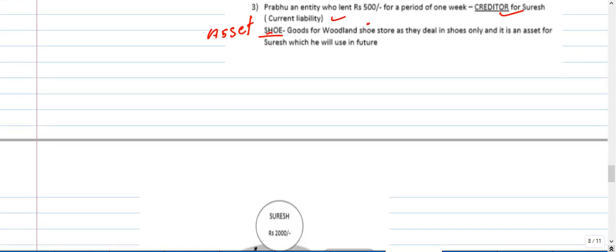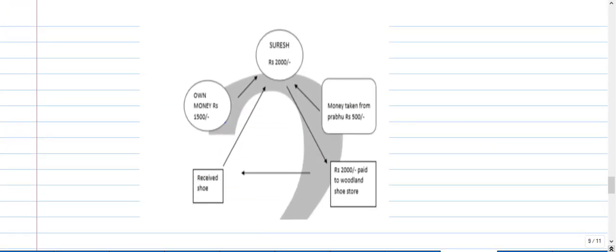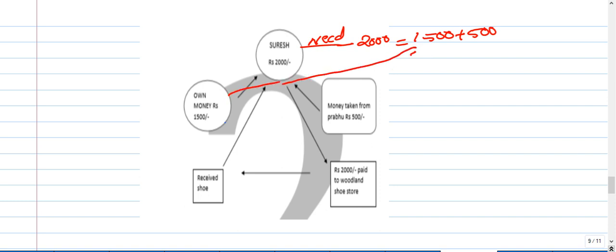Okay, and then come down here, children. Here I am going to explain this one. Here, how much amount does Suresh need? For what purpose? He needs 2000 rupees to purchase one shoe. How much own money does he have? He has 1500 rupees. And he needs an extra 500 rupees. Own money is the 1500 rupees and the borrowed money is this 500 rupees. So for this amount, what he took is an asset.